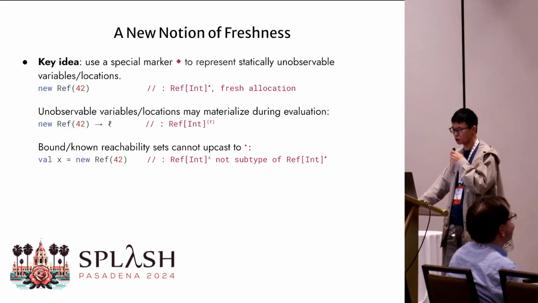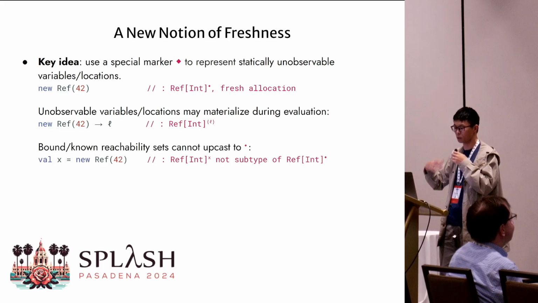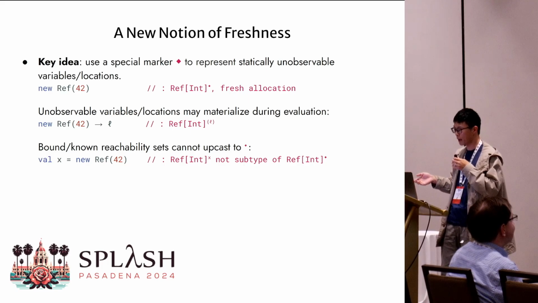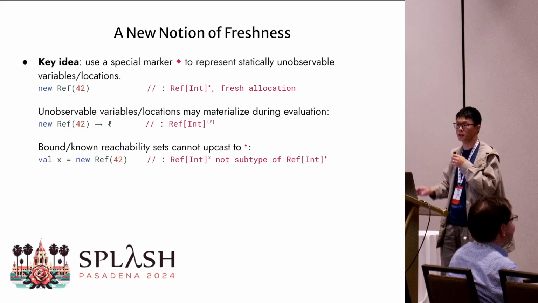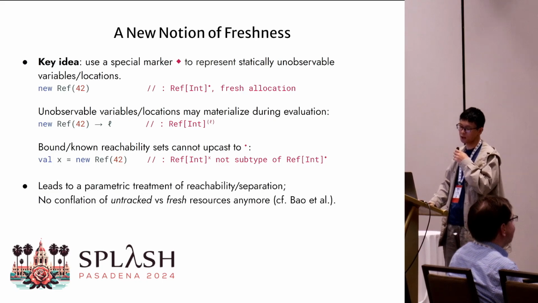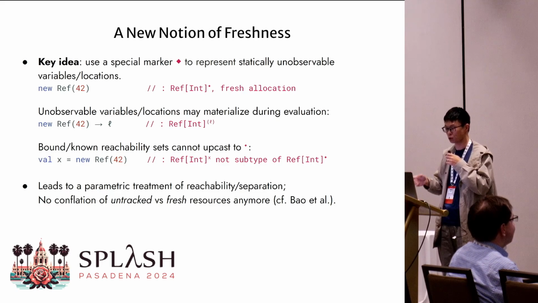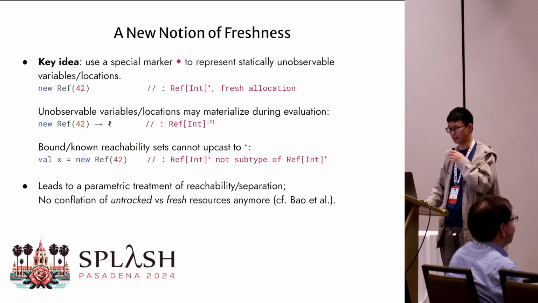A fresh expression can also be bound as a named variable. And importantly, bound variable qualifiers are not subtypes of freshness, since they are no longer unobservable, and otherwise we would lose tracking on them. So in this way, we no longer have the conflation of untracked and fresh resources, and it further gives us a parametric treatment of reachability.